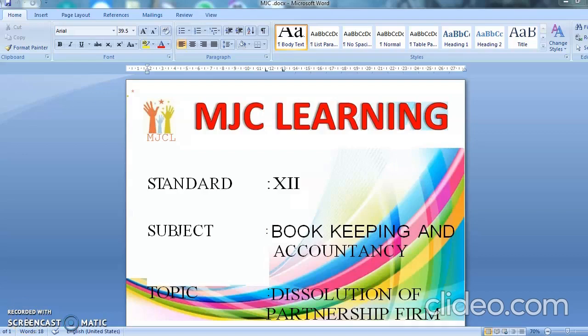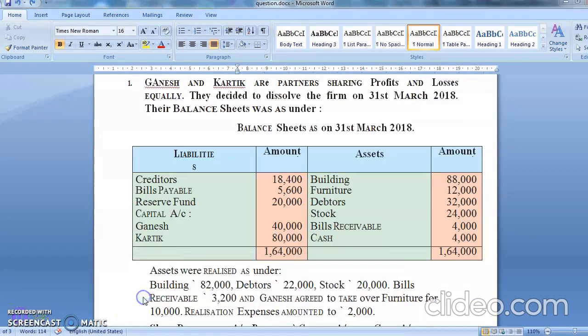Today I'm going to teach you bookkeeping and accountancy. The topic for today is dissolution of partnership firm. Students, in earlier two videos we have seen what do you mean by dissolution and how the dissolution takes place. Again I'll repeat only some words. Dissolution means closing down the business.